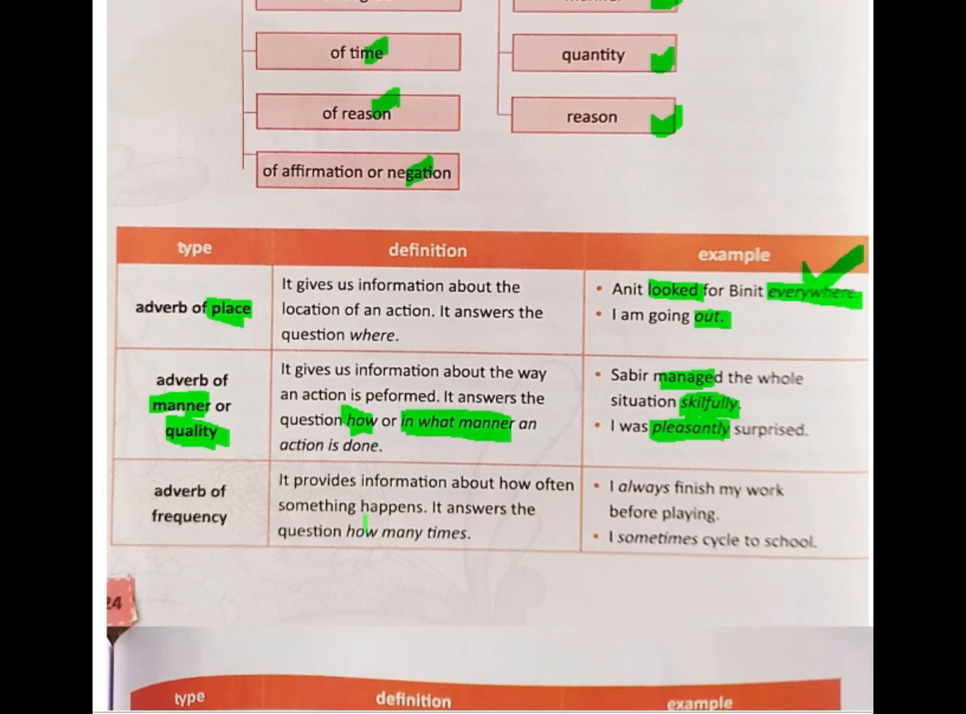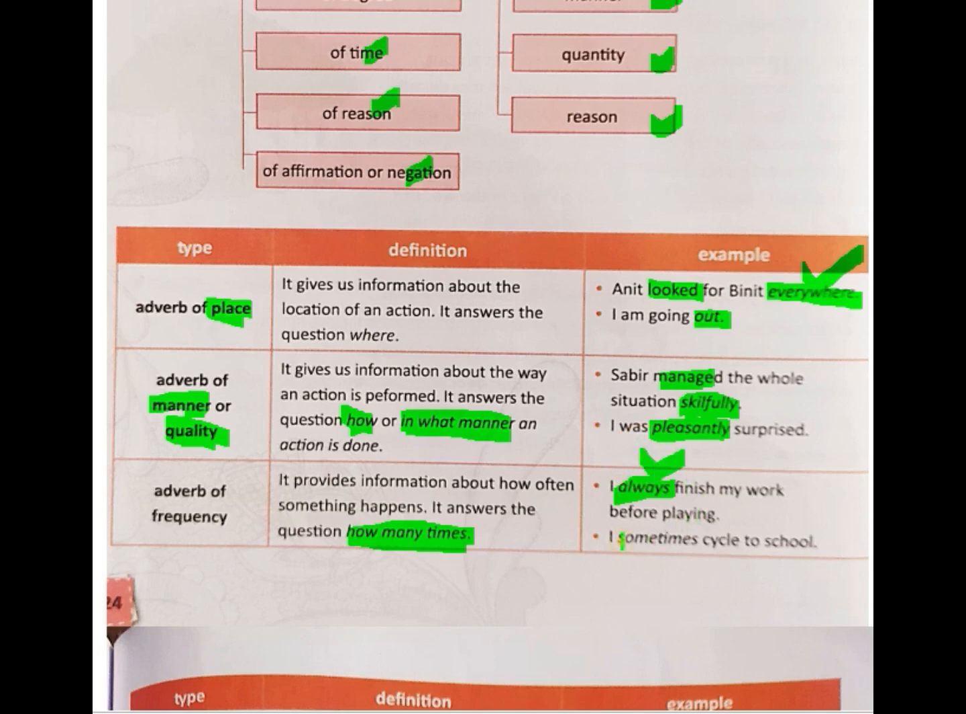Now the third one we will come to is adverb of frequency. An adverb of frequency tells you how often something is repeated, right? It gives the answer to the question how many times something has happened. For example, I always finish my work before playing. So before going to play, the speaker finishes his or her work. It speaks about how many times the work is repeated, which is always.